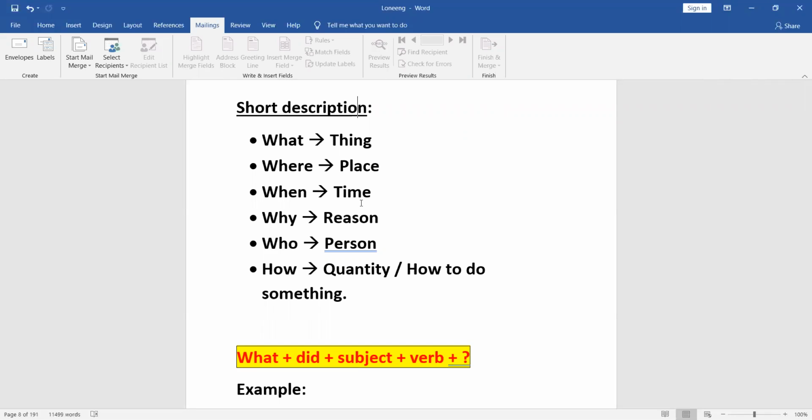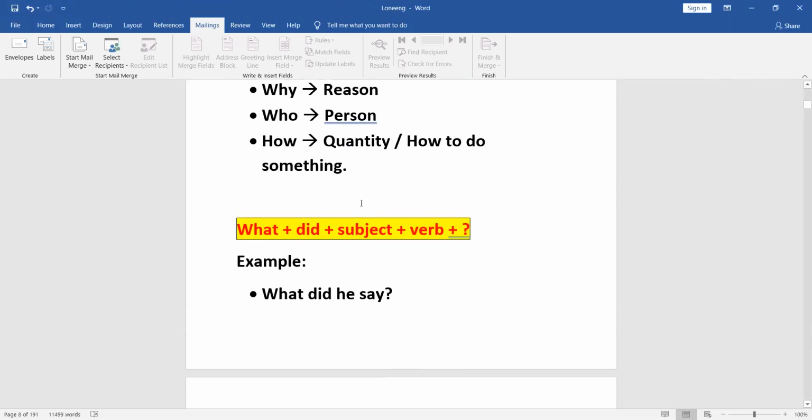You would use the word what to refer to things. You would use the word where to refer to place. You would use the word when to refer to time. You would use the word why to refer to reason. You would use the word who to refer to a person, and the word how to either refer to quantity or how to do something.